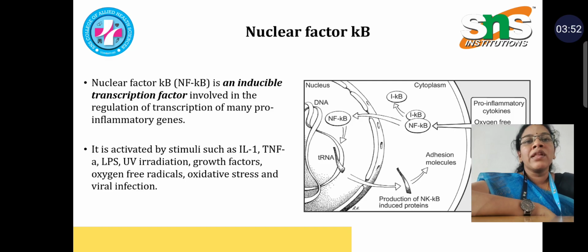Nuclear factor kappa B has the ability to enter into our DNA, where it can drive the production of proteins, and it can induce a high amount of adhesion molecules. Once adhesion molecules are high in amount, they adhere with the leukocytes on the endothelial surface, which causes extravasation of the neutrophils.